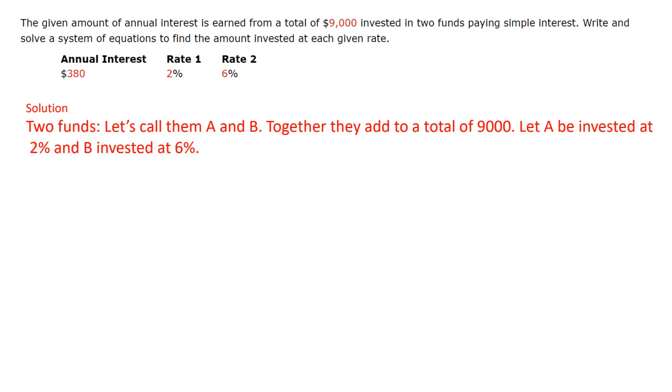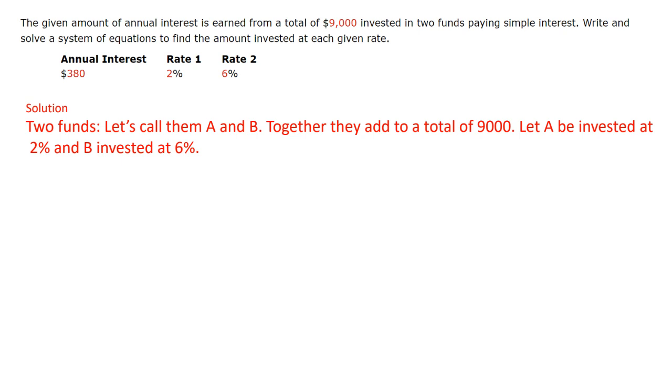Okay, so let me read this problem out loud really quick. We have the given amounts for annual interest earned from a total of $9,000 invested in two funds, paying simple interest. And again, this is to review our previous chapter that dealt with exponential equations and interest. And it says write and solve a system of equations to find the amount invested at each given rate.